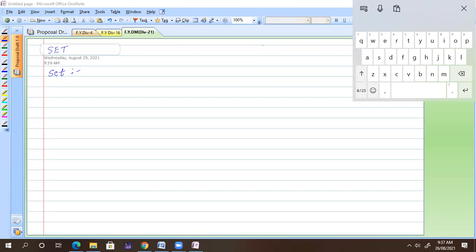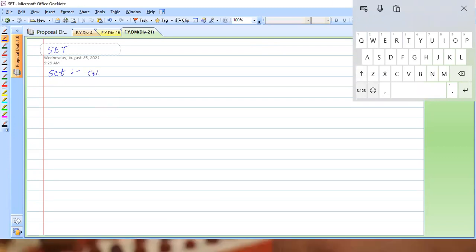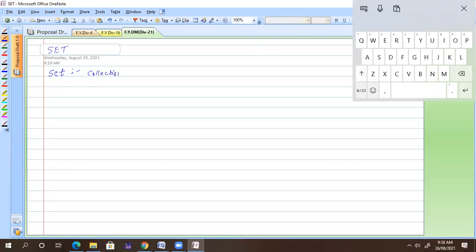Well-defined objects. Yes. What is meant by well-defined? Well-defined means defined all over the world, something that is known to the world. So that's why a set is a collection of well-defined objects. For example, any example?